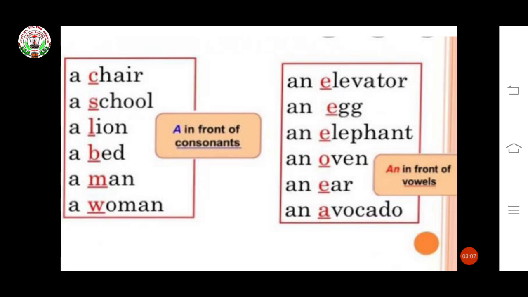We use a in front of a consonant, meaning the word begins with a consonant: a chair, a school, a lion, a bed, a man, a woman. Now we use an in front of vowels: an elevator, an egg, an elephant, an oven, an ear, an avocado.